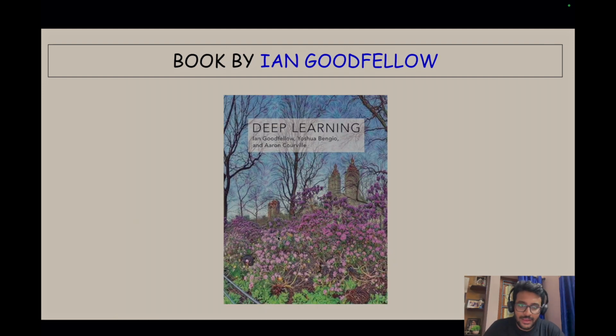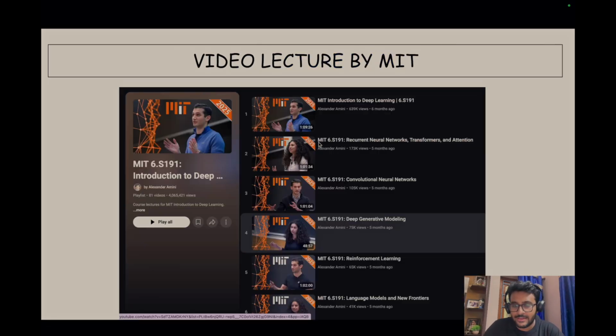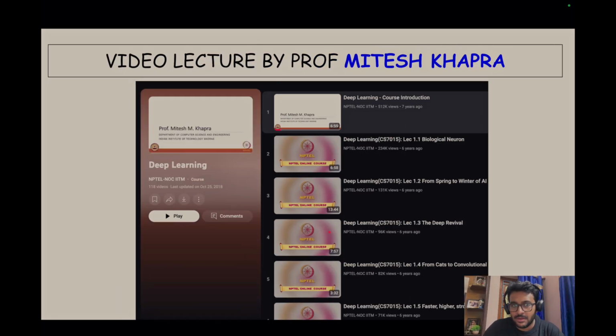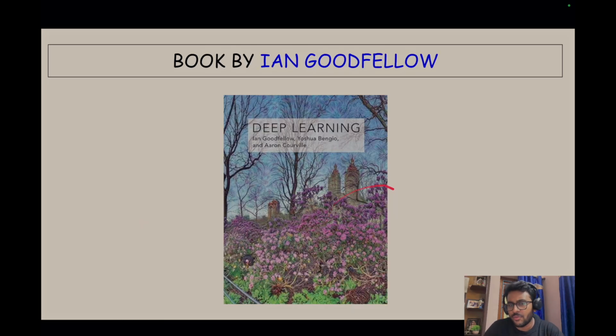Finally, there is a book also about deep learning. This book, I think, was published around 2014 or 15. It's Deep Learning by Ian Goodfellow and Yoshua Bengio. Yoshua Bengio is one of the Turing Award winners for deep learning. So this book is also really, really good. At least in the Mitesh Khapra lecture that you'll be watching, a lot of material is taken from this deep learning book. If you are someone who prefers to read, its PDF is available online, so you can refer to the PDF version of this particular book.